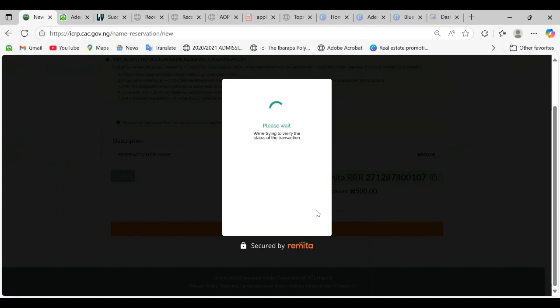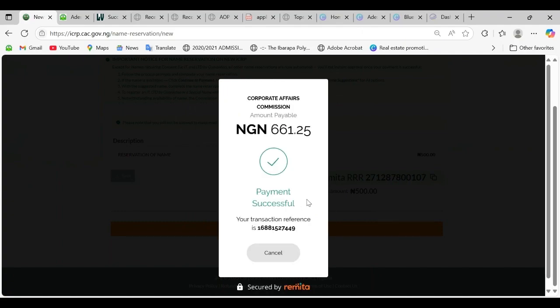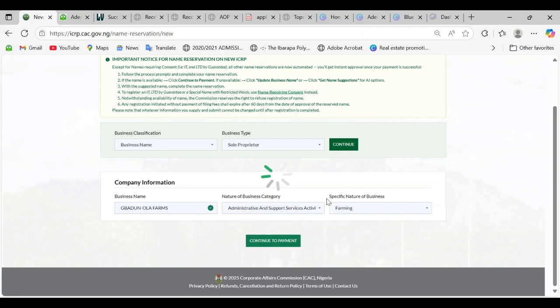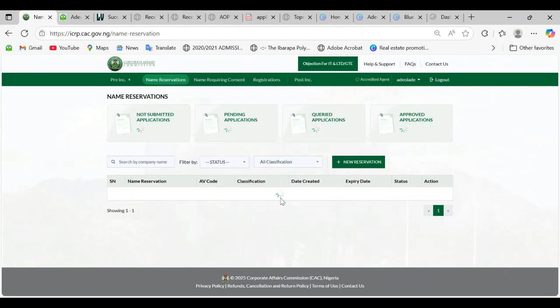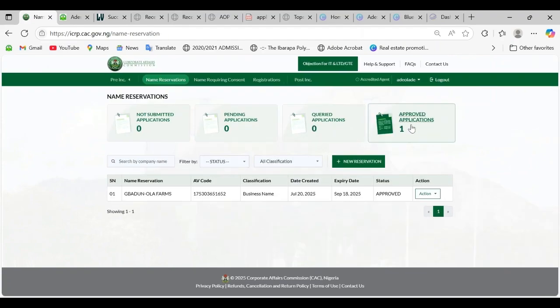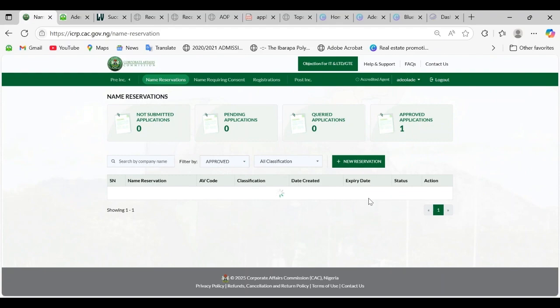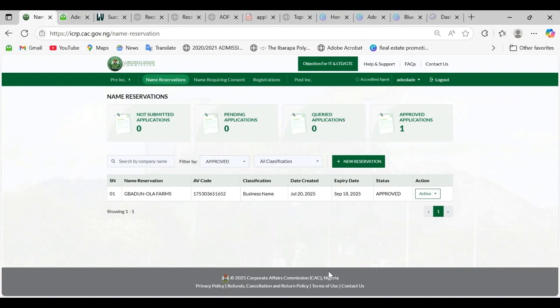So payment successful. You can see I will get instant approval. You can see name reservation successful. You can continue to register if you are paying for registration instantly, or you go home. So you can see my interface shows approved application. I got an instant approval for the reservation. So that's how to reserve a name on the new AI powered portal without making mistakes. Thank you.